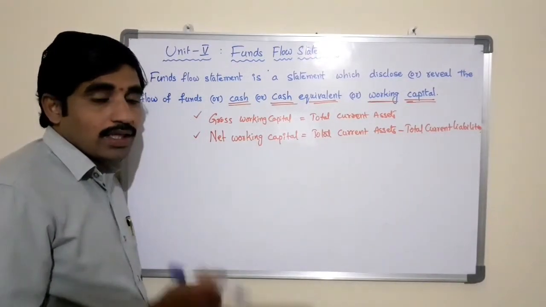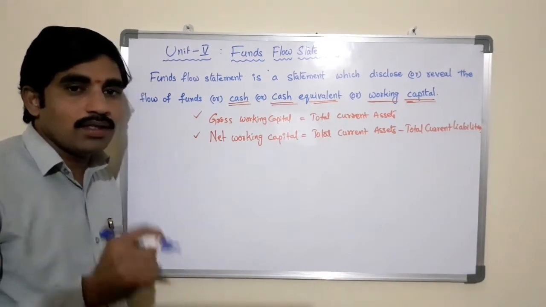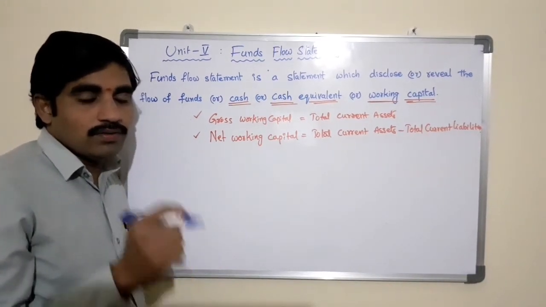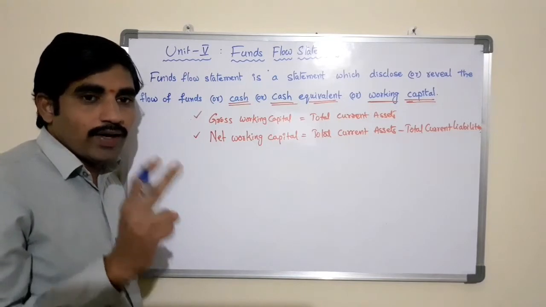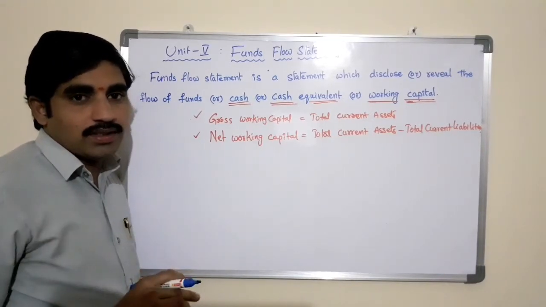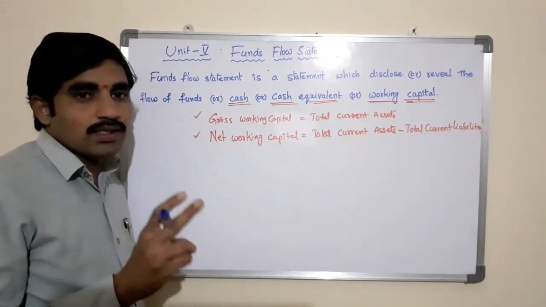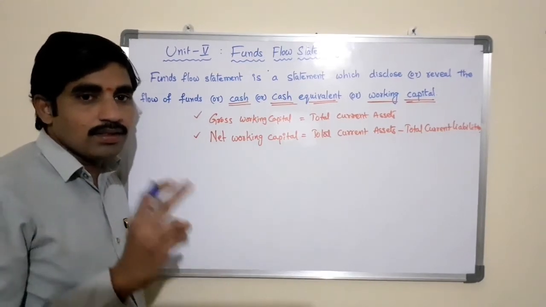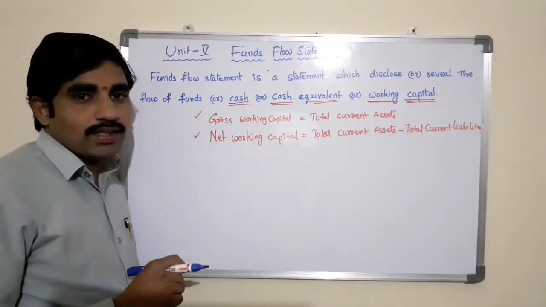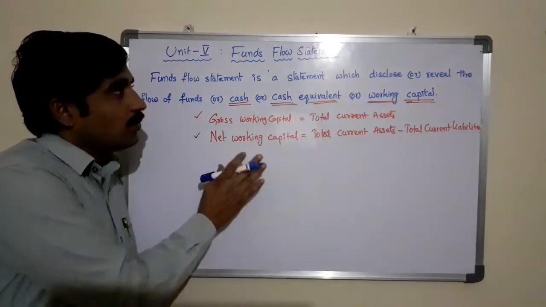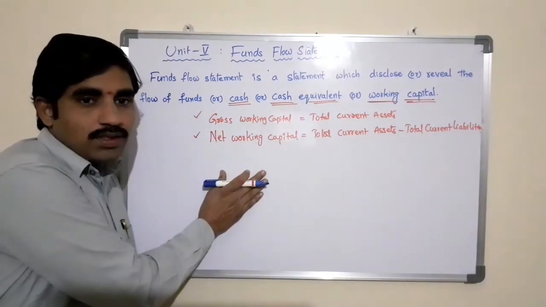It means that we require to have two financial years' information. Without two years of financial information, it is not possible to prepare the funds flow statement.